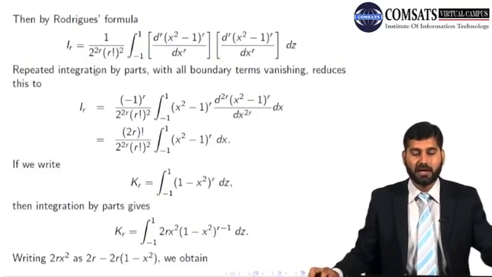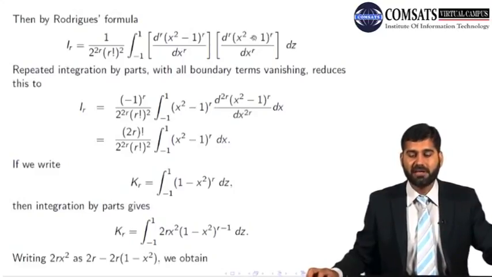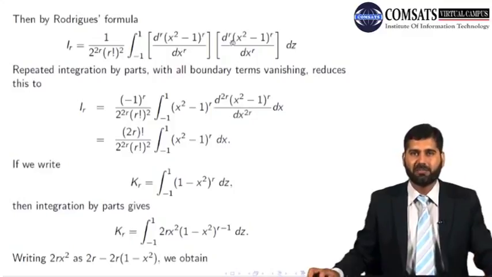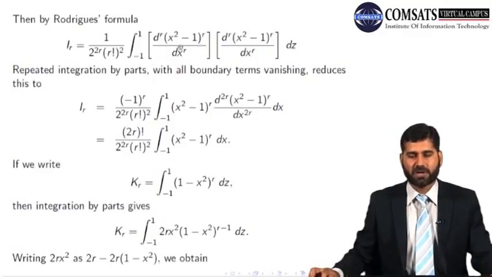Now from here, if we repeatedly integrate by parts, one integration decreases one derivative and increases the other. Eventually, this derivative drops out to 0, and this derivative goes to 2r. Because every time you are decreasing by 1: r minus 1, r plus 1, r minus 2, r plus 2, and so on. If you keep it like that, it will give you r minus r, and this will become r plus r.